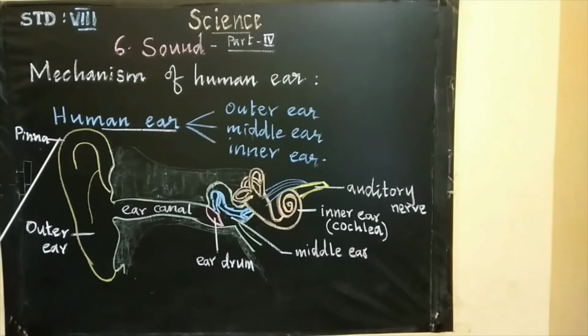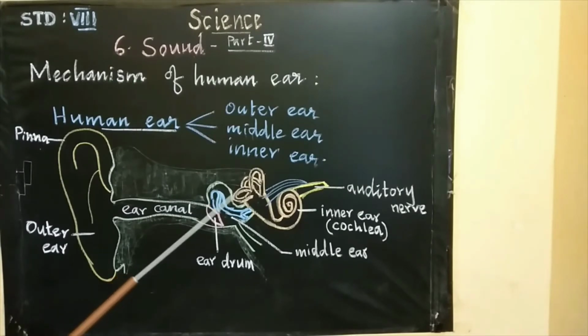The sound which is picked up by the pinna travels through the ear canal. Then it reaches the eardrum. The eardrum is a membranous structure. When the sound waves travel through the ear canal, they strike the eardrum. As a result, the sound passes on to the middle ear.